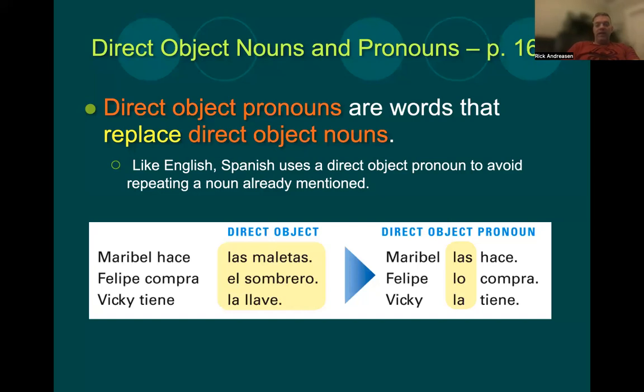So you can see in this example, Maribel hace las maletas. She's preparing her suitcases. Maribel las hace. Felipe compra el sombrero. Felipe lo compra. Vicky tiene la llave. Vicky la tiene.